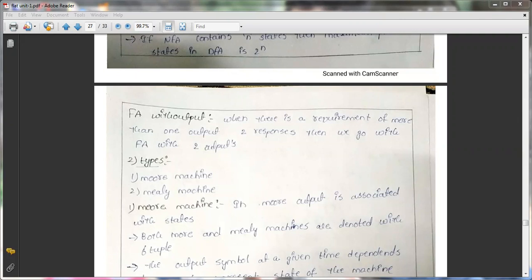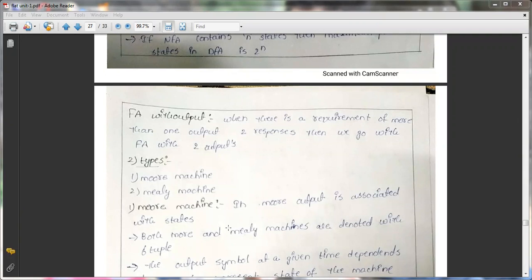Without output means NFA, DFA, and NFA with epsilon. All of this comes under without output. Whereas coming to with output, Moore and Mealy machines are with output here. When there is a requirement of more than one output, that is, two responses, then we go with a finite automata with two outputs. Those are nothing but Moore and Mealy machines.